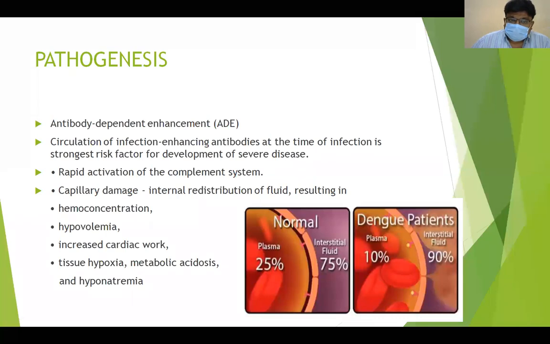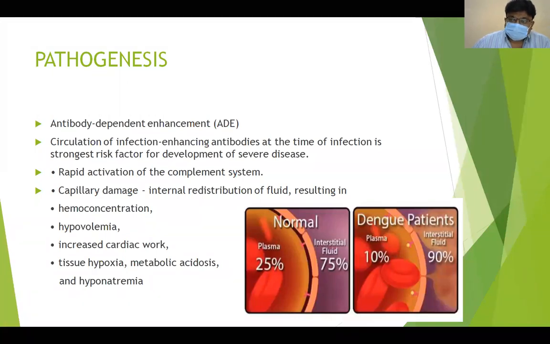So antibody dependent enhancement is the main pathogenesis behind dengue being more severe during secondary infections, because the antibodies formed during the first infection act as enhancing factors for the second virus. Circulation of infection-enhancing antibodies at the time of infection is the strongest factor for developing severe disease.